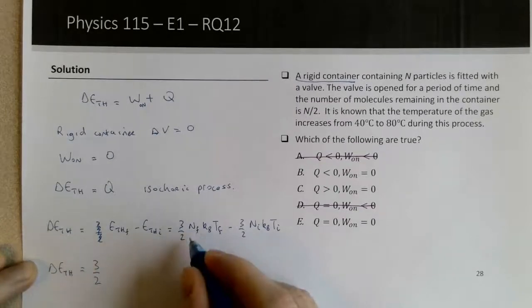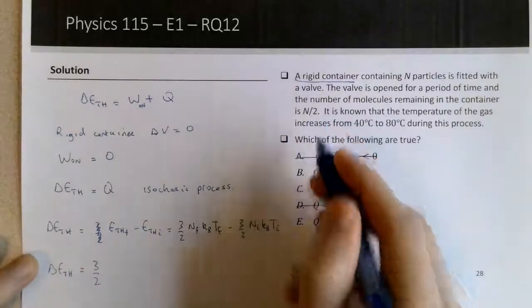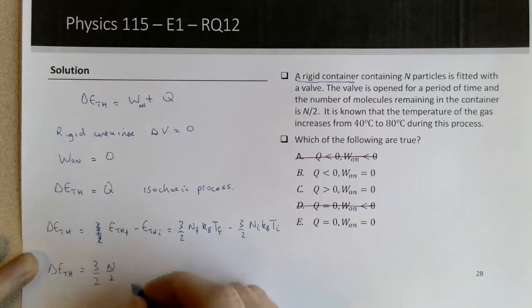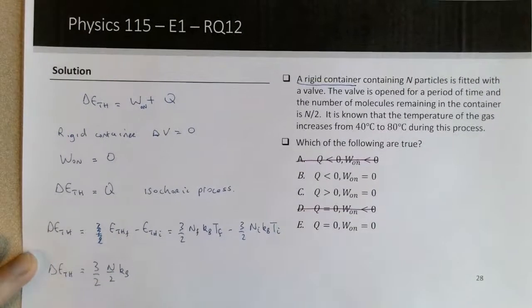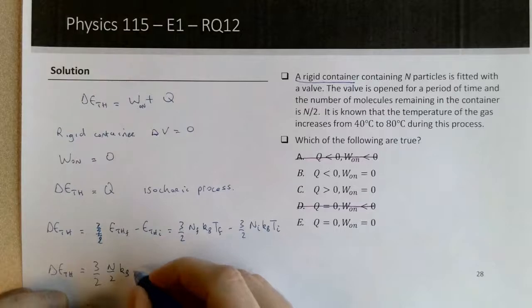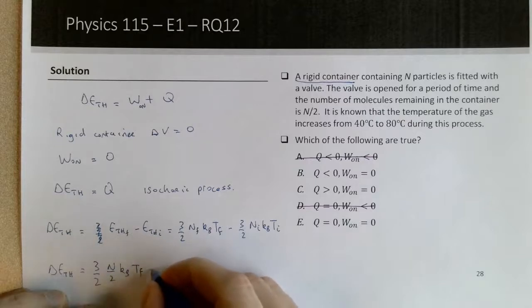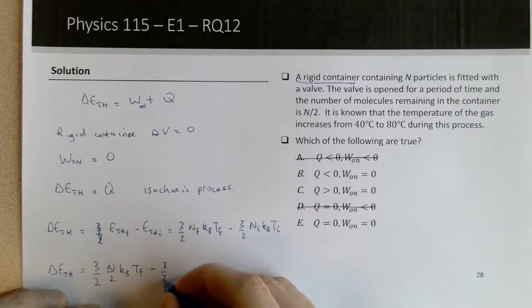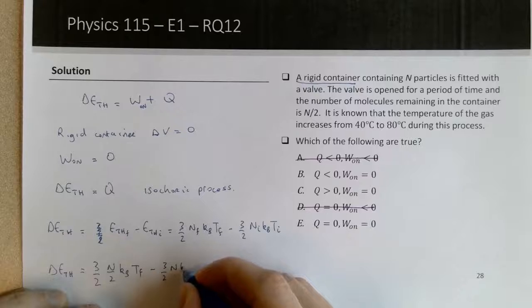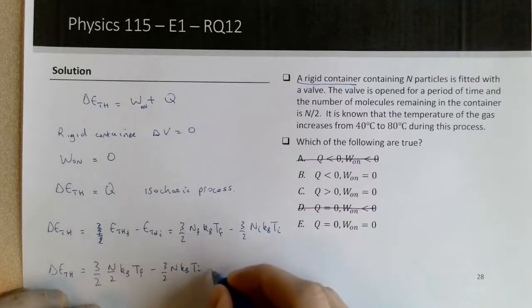I'll write N final as N over 2. So this is 3 halves N over 2 k_B times T final, minus 3 halves N k_B times T initial.